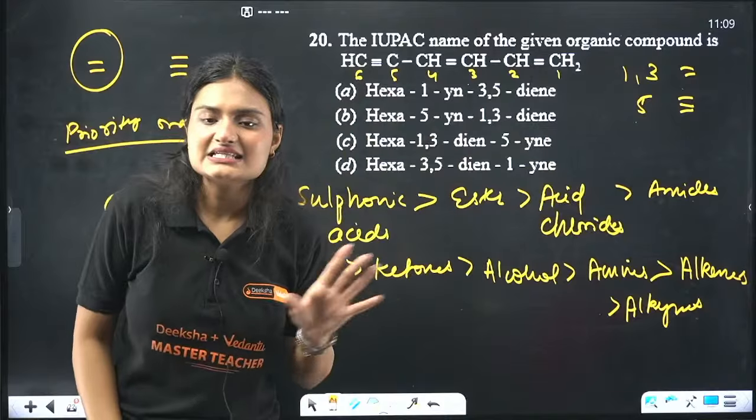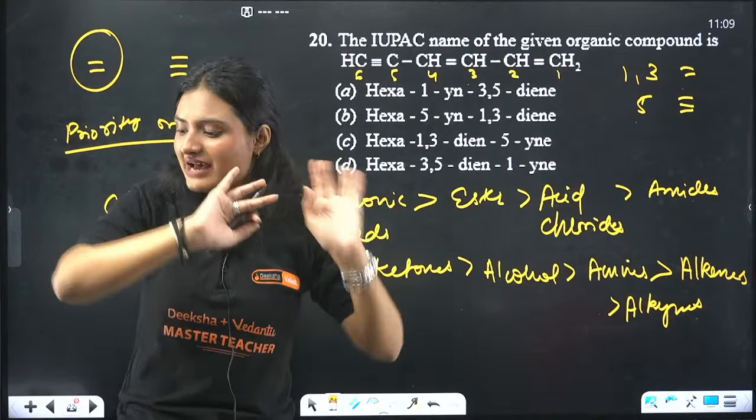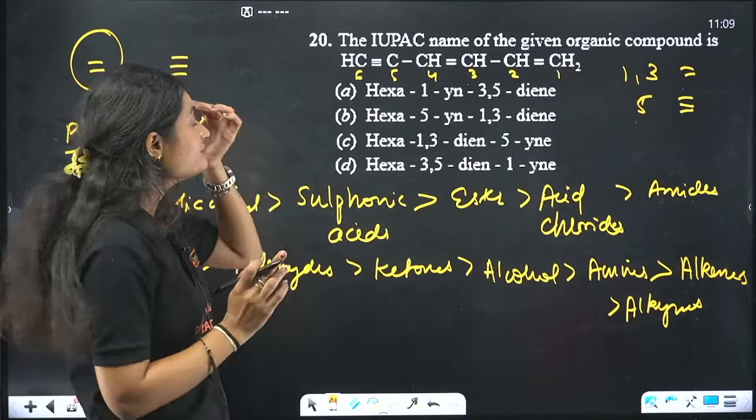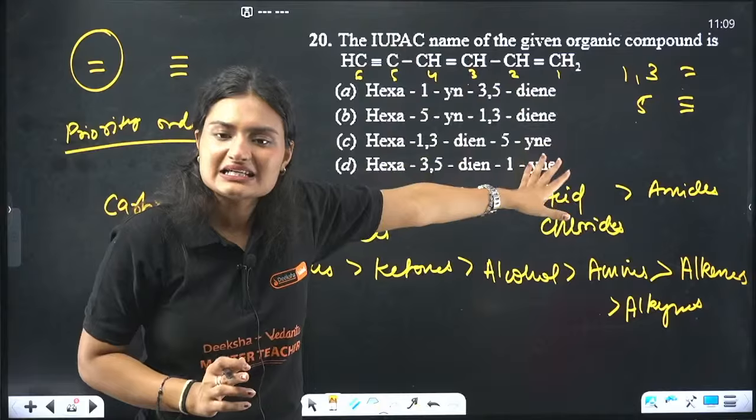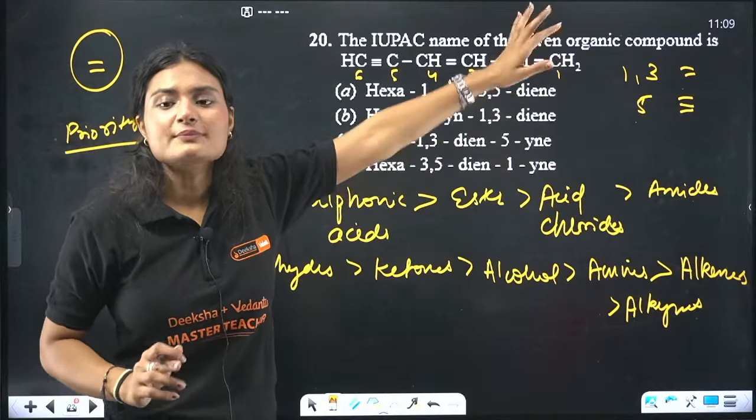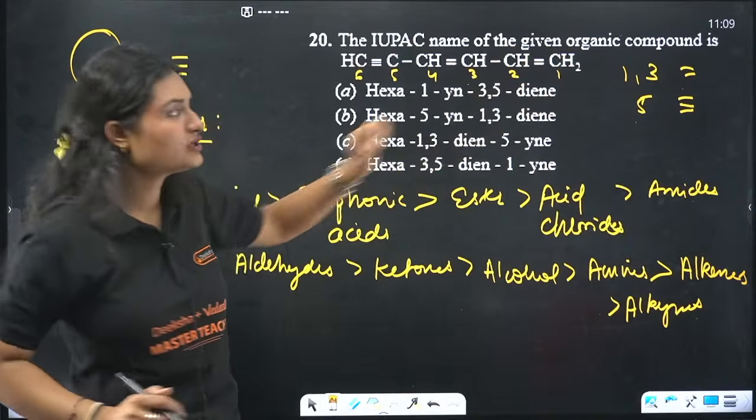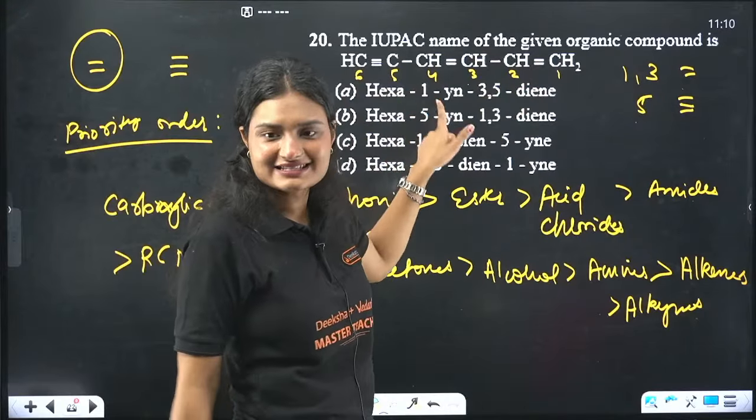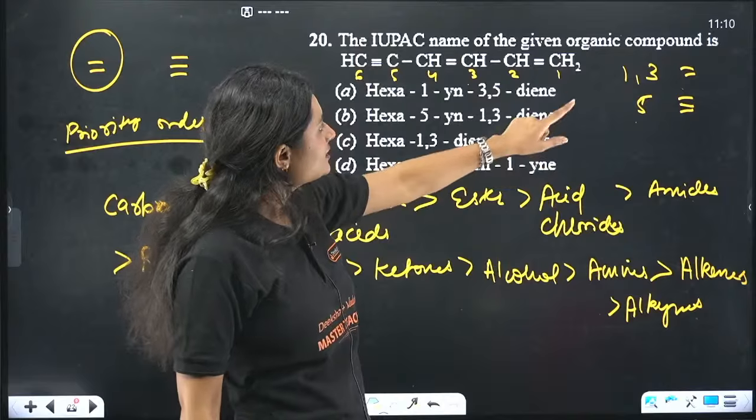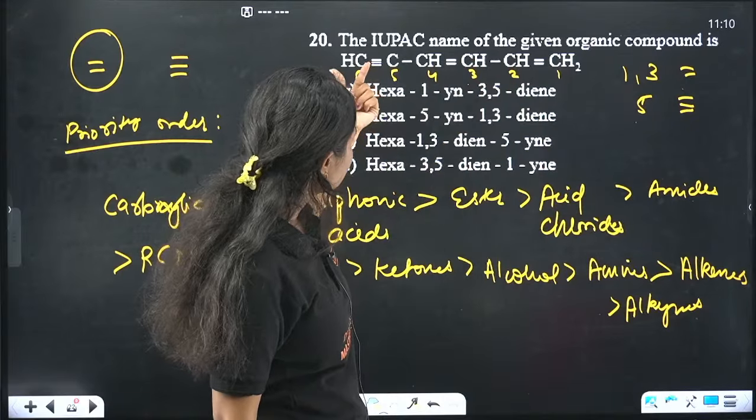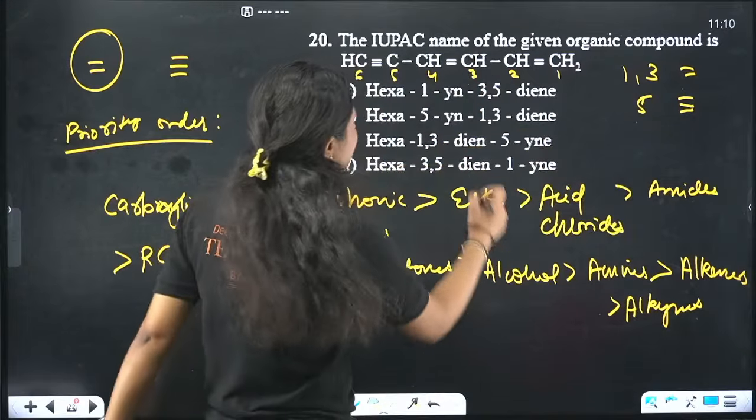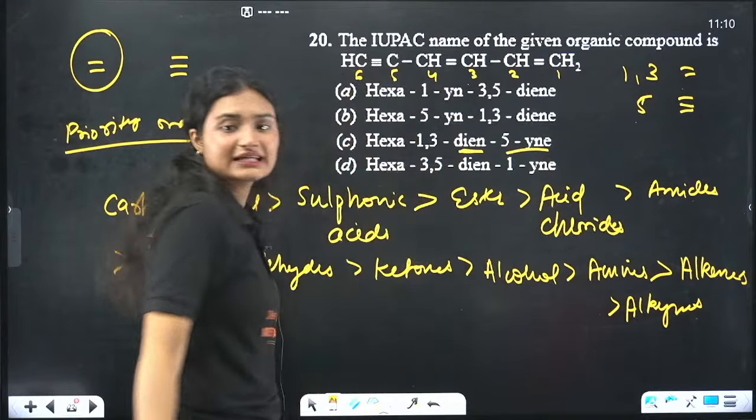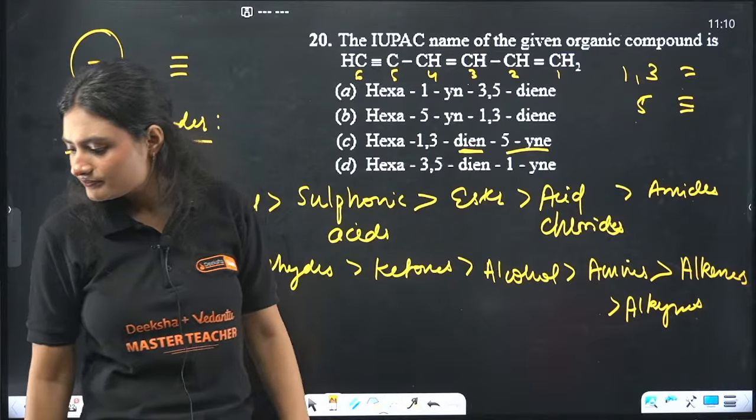Why? Because alkenes are given more priority than alkynes. If alkene is given more priority, that means the numbering will start from the alkene, not from the alkyne. So we are numbering from the alkene. It will be hexa, how many carbons, hexa, then 1,3-diene and 5-yne. Clear? Because these are given more priority.